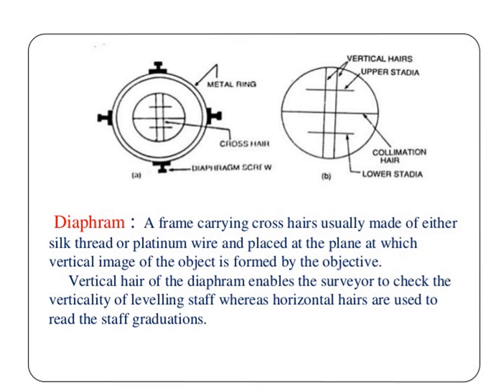So the diaphragm is a frame carrying crosshairs, usually made of either silk thread or platinum wire, and placed at the plane at which the real image of the object is formed by the objective. The vertical hair of the diaphragm enables the surveyor to check the verticality of the leveling staff, whereas the horizontal hairs are used to read the staff graduation or staff reading.